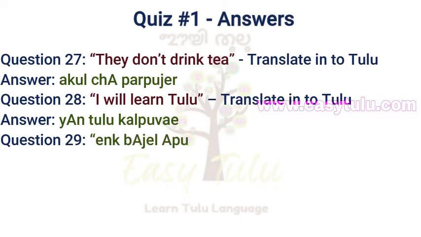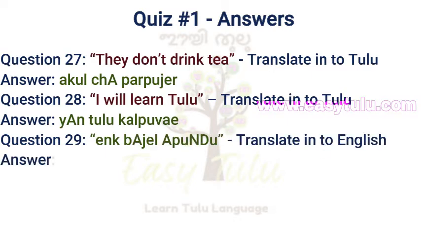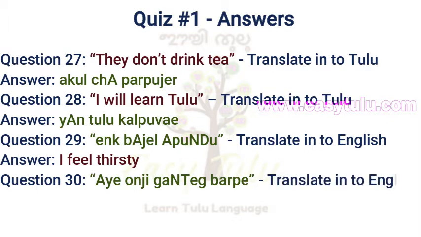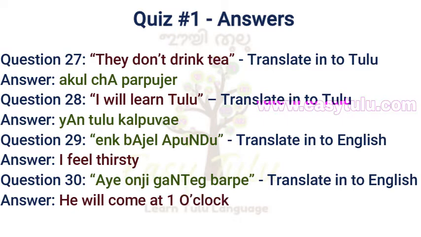Question number 29. Enku bajel apundu. Translate into English. Answer: I feel thirsty. Question number 30. I vanjigantegu barpe. Translate into English. Answer: He will come at 1 o'clock. I hope the quiz was easy and you got 30 out of 30 scores.